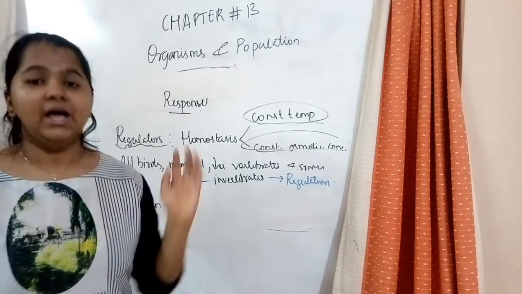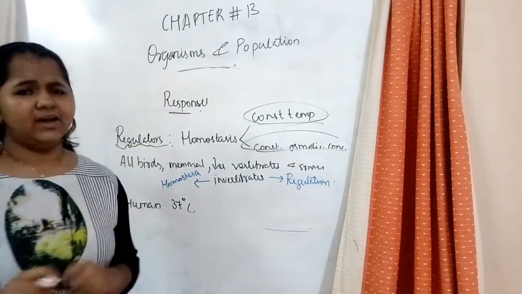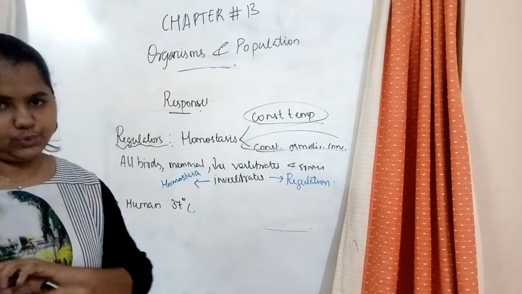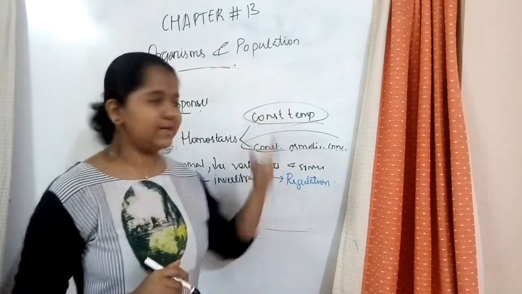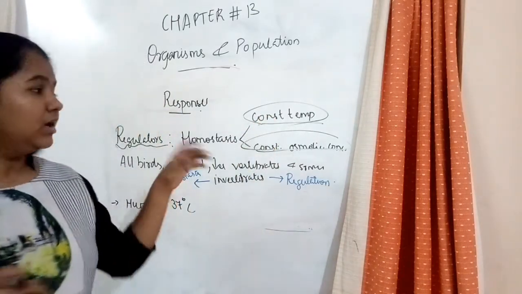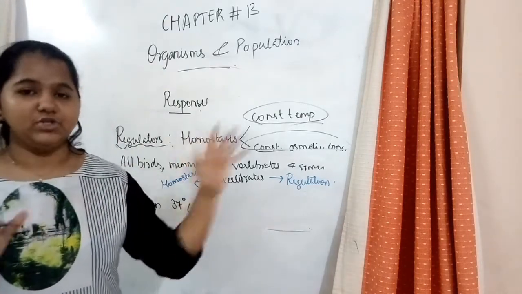The cold-blooded organisms cannot show homeostasis. And not only homeostasis, regulation also. It's not enough to have constant temperature and constant osmotic concentration. There should be other factors also that should be regulated for your body to function properly.